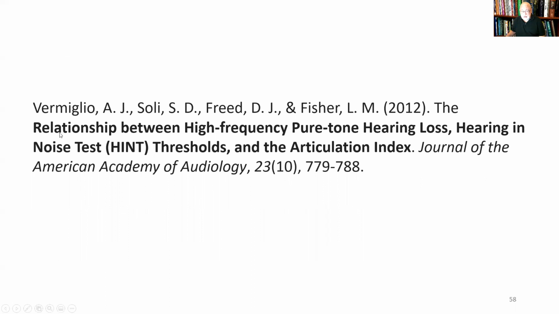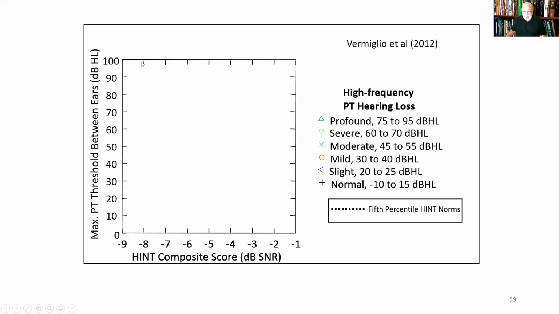Speaking of the research literature, we're going to discuss briefly a study that we had published in 2012 on the relationship between high frequency pure tone hearing loss and the hearing in noise test thresholds. So here's a graph, and we're going to plot the results for what we call the HINT composite score.